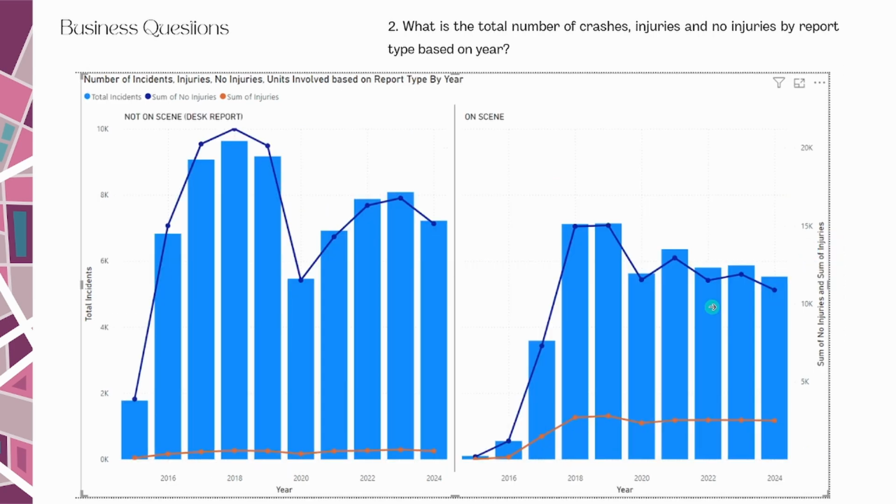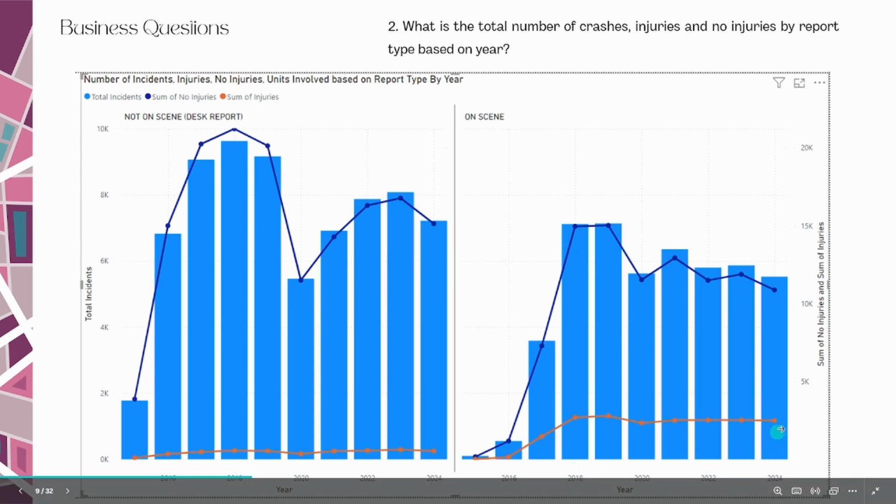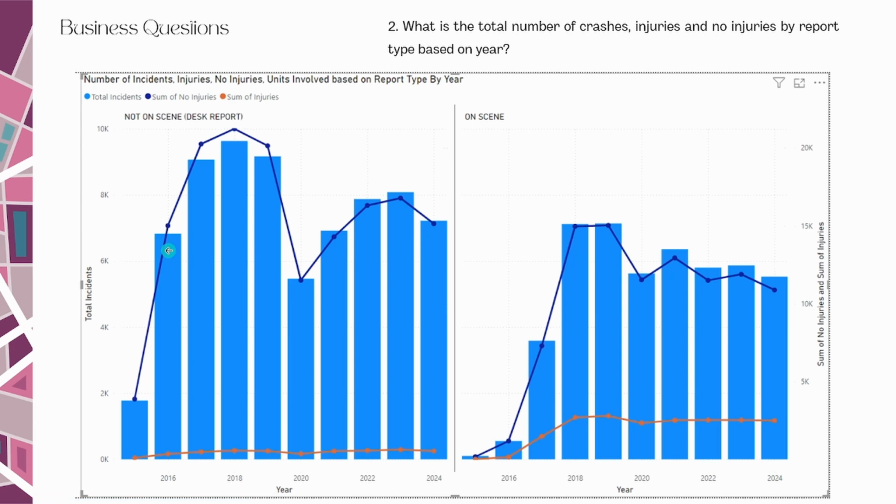For the answer of business question 2, every multiple represents a report type of the incident, and based on my assumption, the on-scene report type always happens when the incident was major and when there's injury involved in that accident, and the not on-scene one has lower injuries than the on-scene one, which represents that the incident was maybe just minor. And as you can see, the trends also went lower in 2020 because of COVID.